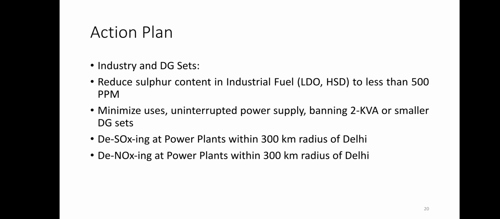For industrial and diesel generator sets, the sulfur content in industrial fuel should be reduced to less than 500 ppm. Uninterrupted power supply should be provided so that DG sets are not used. Banning 2 kilovolt ampere or smaller DG sets will also reduce the emissions. Desoxing and denoxing the power plants within a 300 kilometer radius of Delhi was also considered as an action plan in this study.